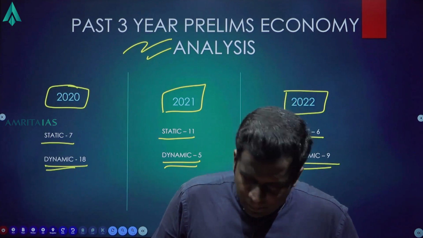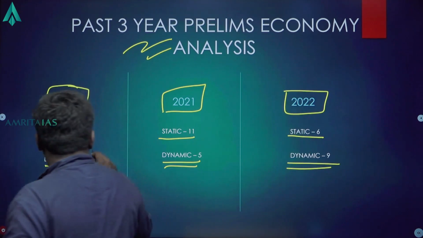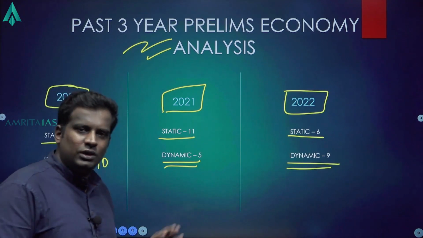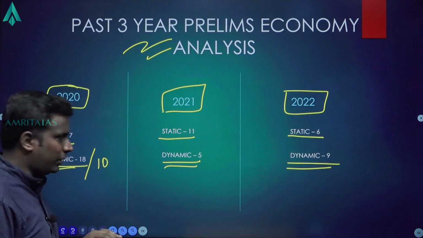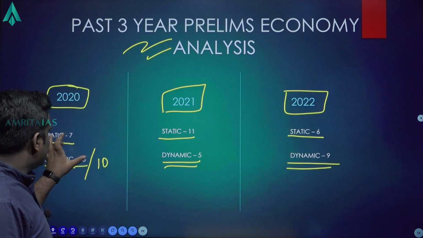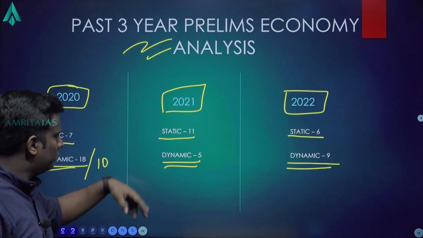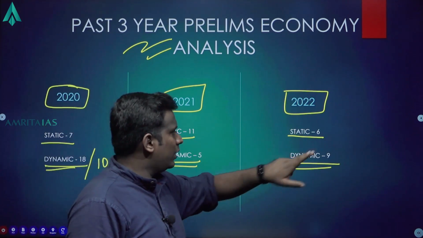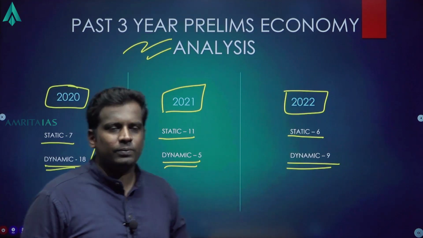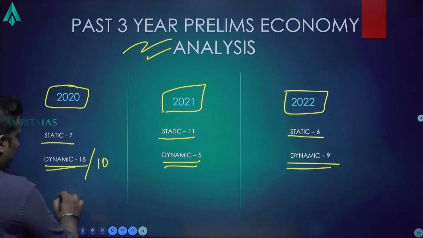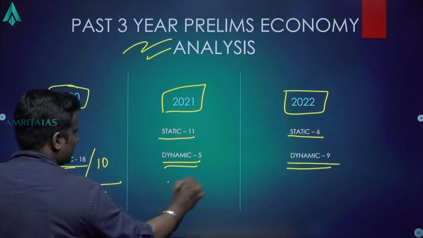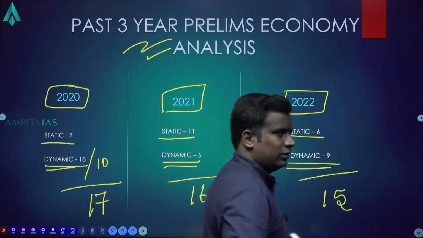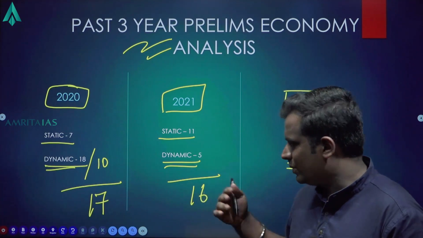Okay. But assume that it is 10 questions. Assume it is 10 questions. You remove the agriculture part. It comes to 7 static, 10 dynamic. 2021, 11 static, 5 dynamic. 2022, 6 static, 9 dynamic. Approximately 17 questions, 16 questions, 15 questions. Some will vary. I told you it's a matter of perspective.